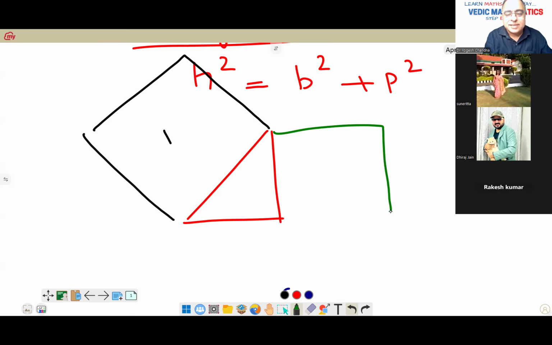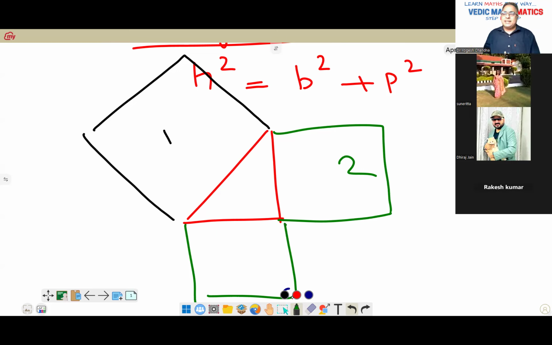This is square 2 and this is square 3. So when three squares are kept like this or intersected like this, with a triangle formed in between, the area of the larger square was equal to the sum of the smaller squares.